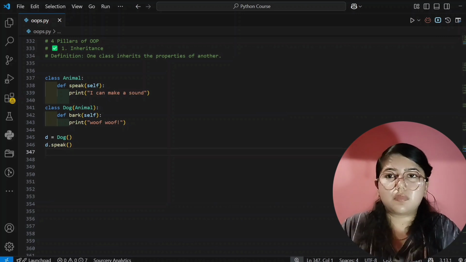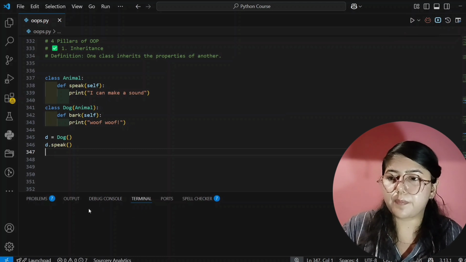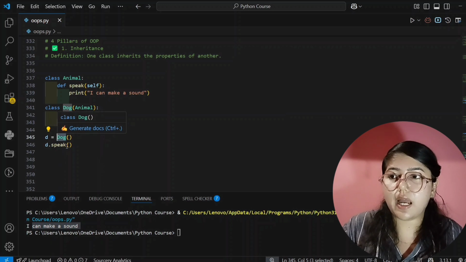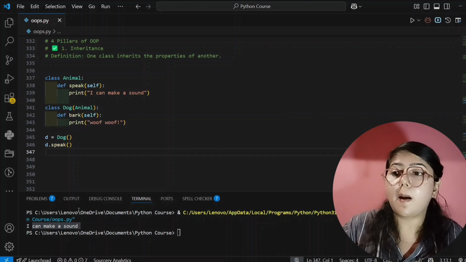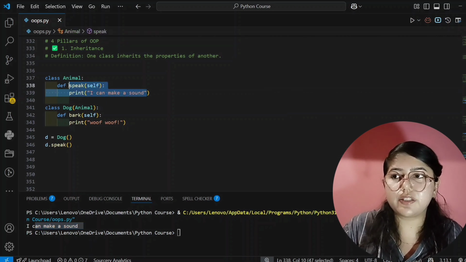First I will run this code, and then I will teach you the next thing. See here, it's showing the correct output. I am using the child class, that is Dog, and here I am using the property of the parent class, that is speak of Animal, but it is showing the correct output: I can make a sound. It is showing this because in the speak method, I can make a sound is written.